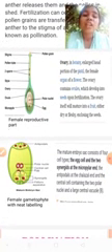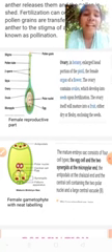The ovary consists of ovules. The ovule develops into a seed, and the ovary develops into a fruit at the time of fertilization. After fertilization, the ovule becomes the seed and the ovary becomes the fruit. In the ovary, the ovule is present. In the ovule, the embryo sac is present.